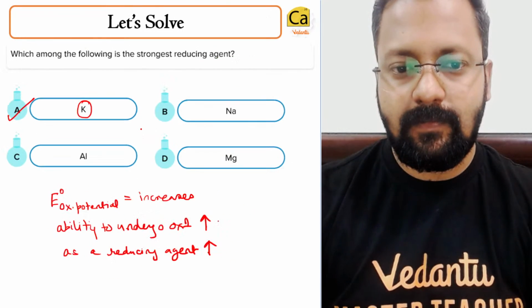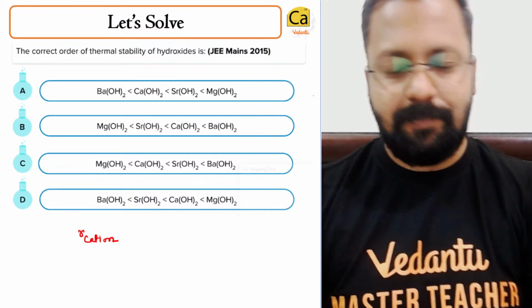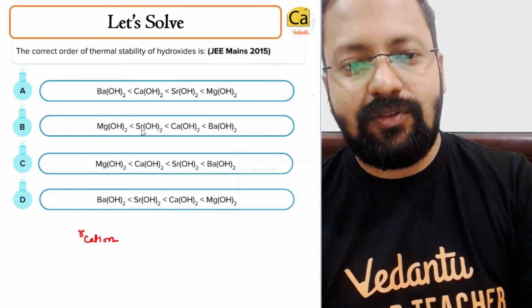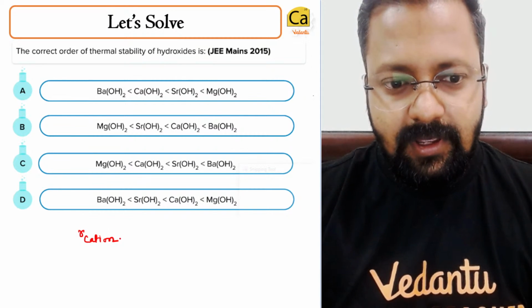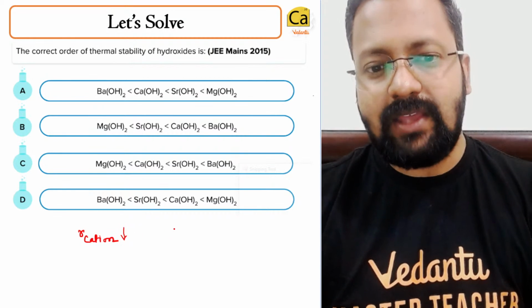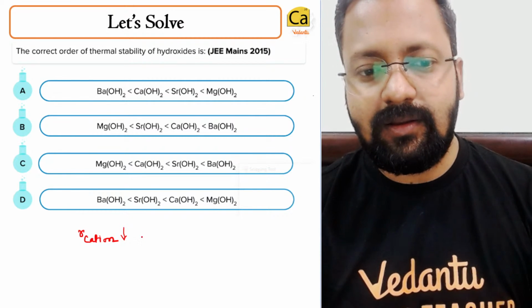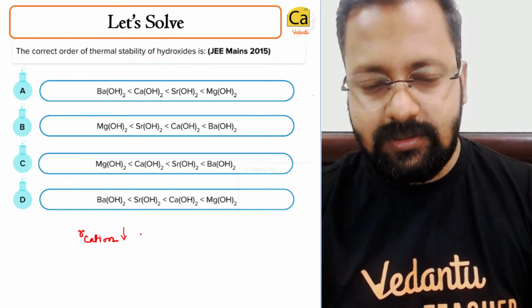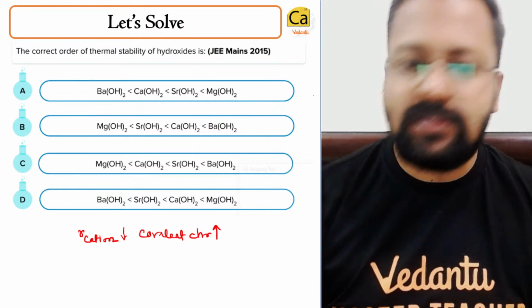the covalent character increases because polarization increases.